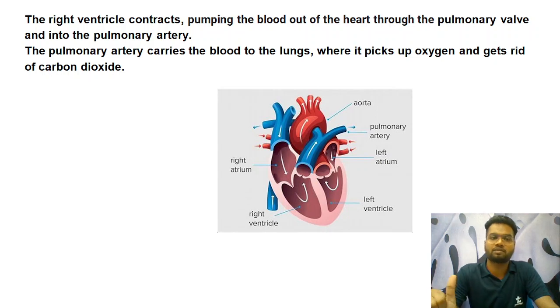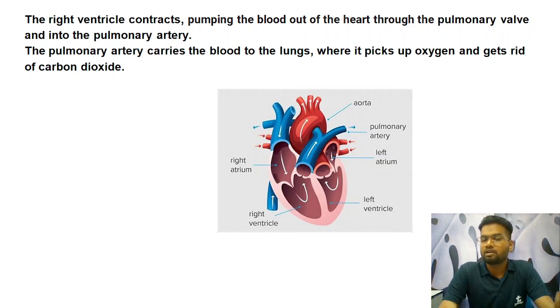Now, the second step, the right ventricle contracts. When the heart contracts and the right ventricle contracts, the blood is pumped out of the heart directly into the pulmonary artery. Now it goes from vein to the artery, the pulmonary artery, and the valve through which it passes is known as the pulmonary valve. Through that valve the whole blood is transferred to the pulmonary artery.